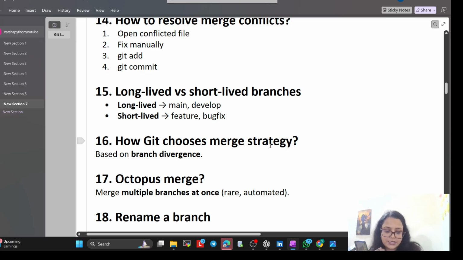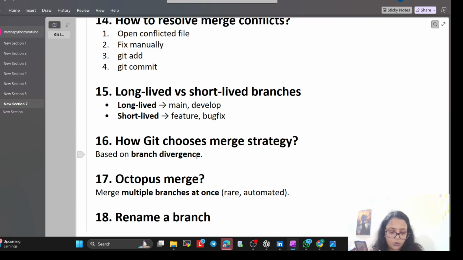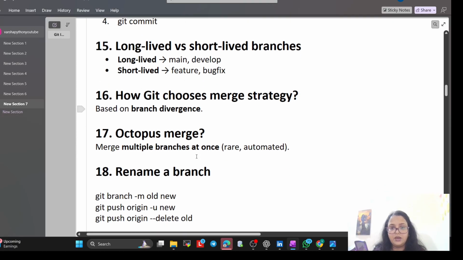Git is smart. It decides based on branch divergence. It looks at the ancestry of the code to decide if it can merge automatically or if it needs to ask for help.